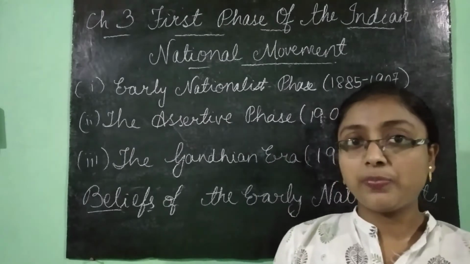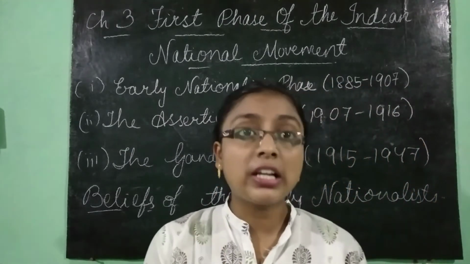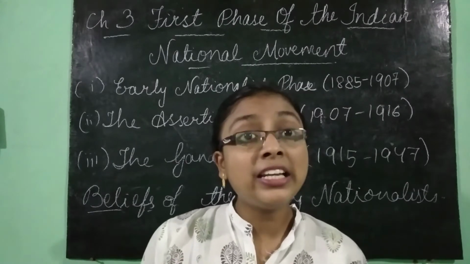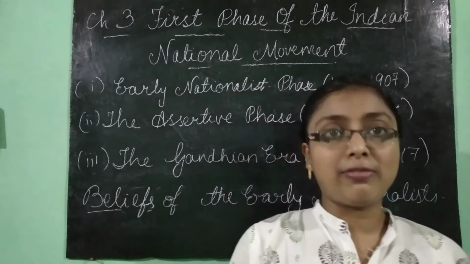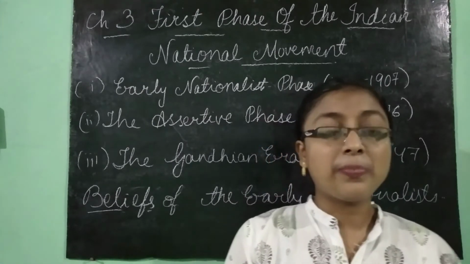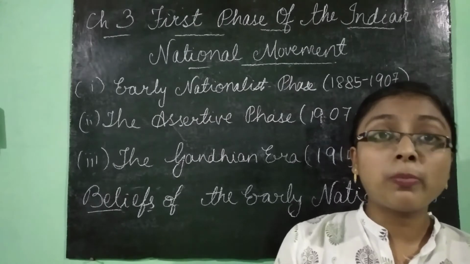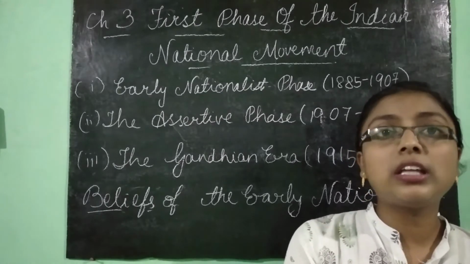They thought that if the rule of the British in India continued, it would bring many benefits, and it also had many benefits. They thought like that because there is some evidence that supports their thought.